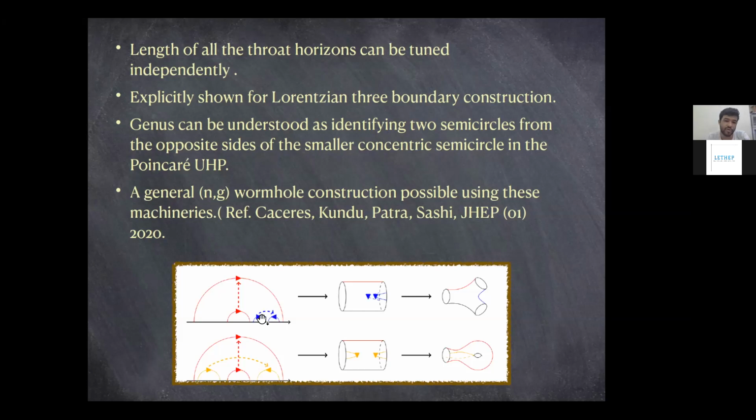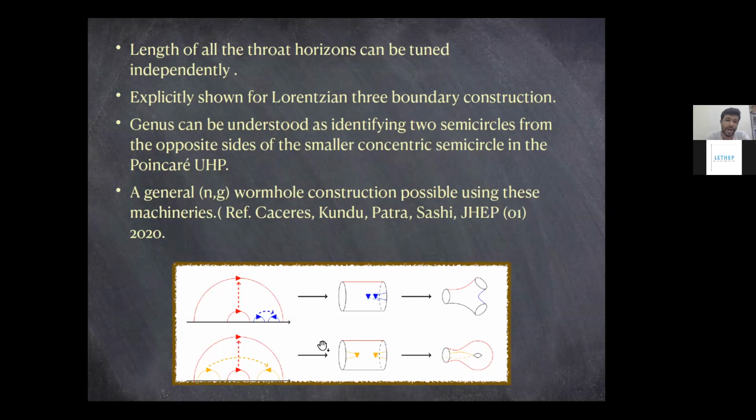So at each step you have to keep removing 2 more semicircles on this side. But if you remove a semicircle on this side and 1 on this side, so if you remove 2 semicircles from different sides of this concentric smaller semicircle, and if you identify points between these 2, then the picture goes like this in the cylindrical picture, where you simply pinch these 2 and realize them, and then you go to a 1-boundary 1 genus wormhole.